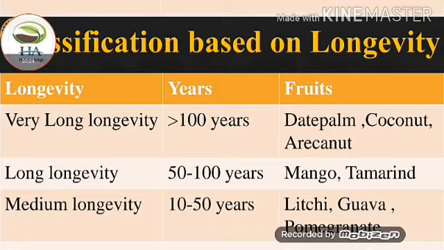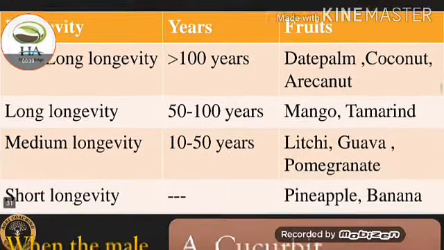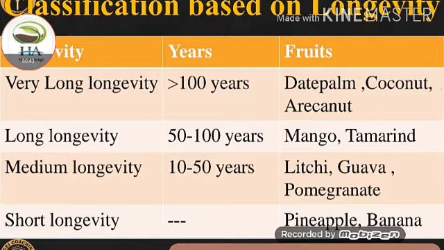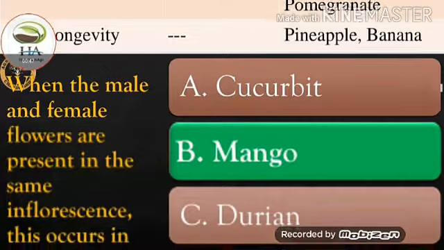The second one is long longevity, 50 to 100 years, and mango and tamarind come under this. The third one is medium longevity, 10 to 50 years, and lychee, guava, and pomegranate come under this. Next one is short longevity, and pineapple and banana come under this.